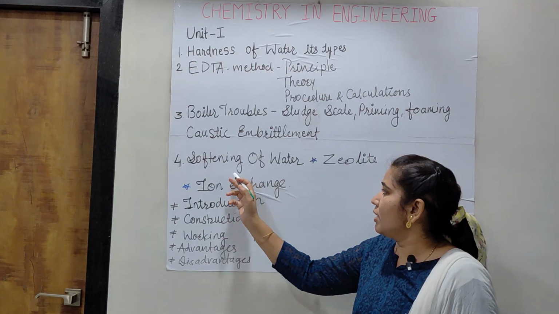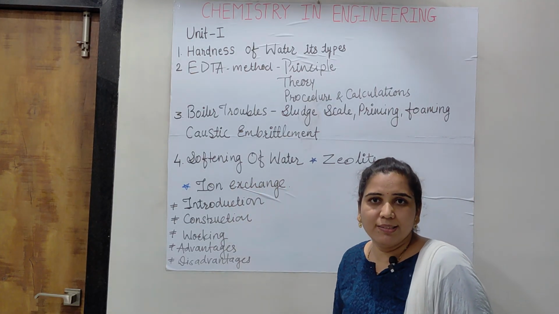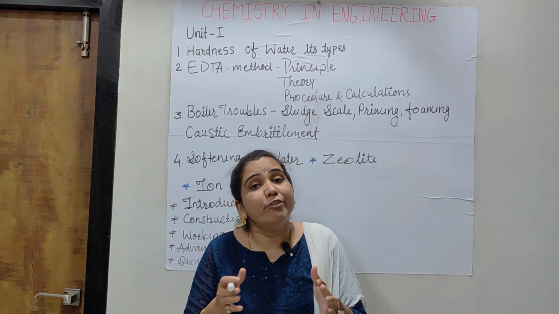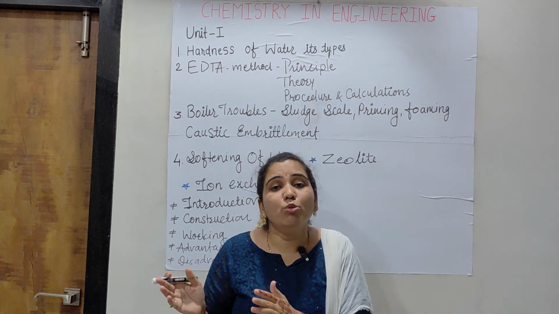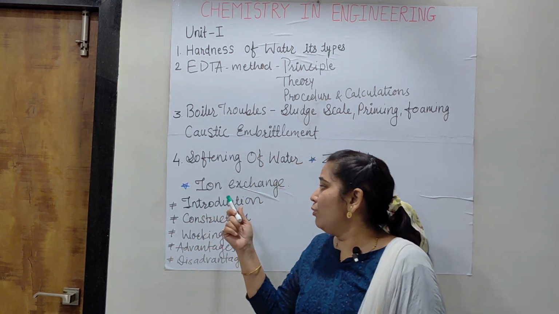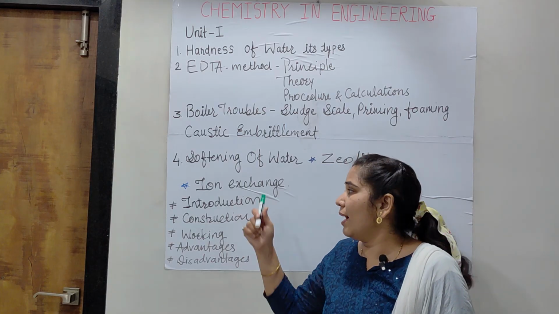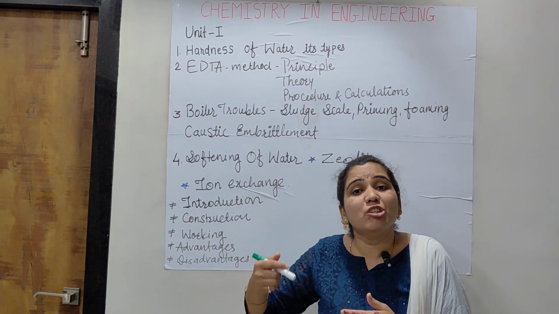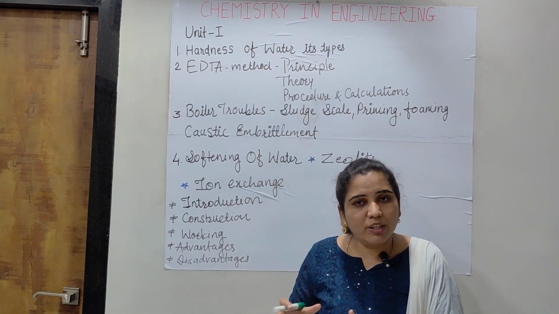Like, if in softening of water, the zeolite method is asked, at first write the definition of softening of water, then move towards what is zeolite. Under the heading of introduction, write what is zeolite. If it is the case of ion exchange, at first write what is ion exchanger resin. So, the introductory part about it.